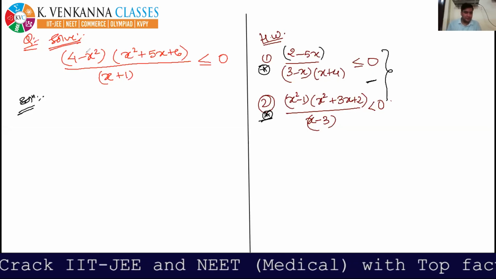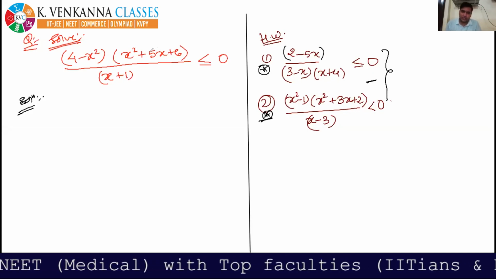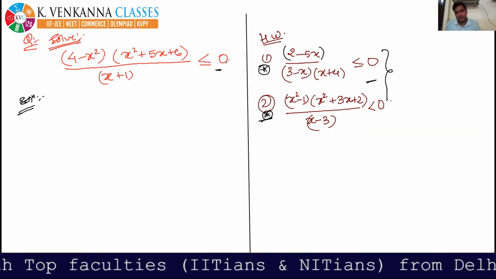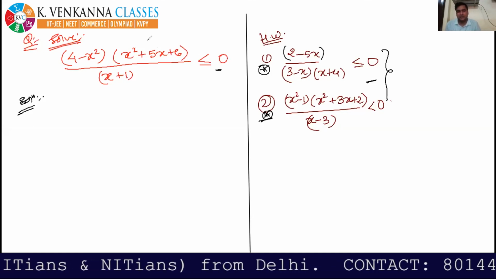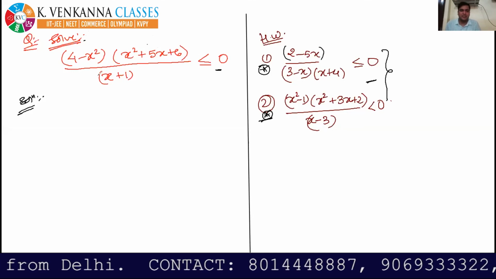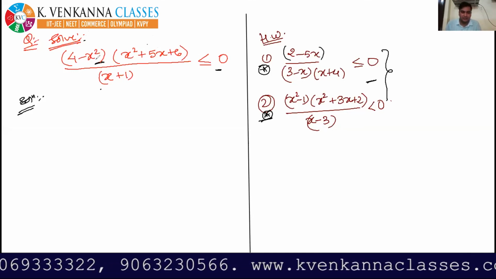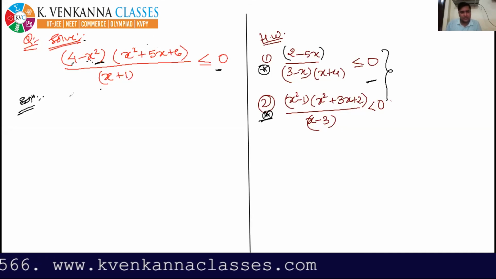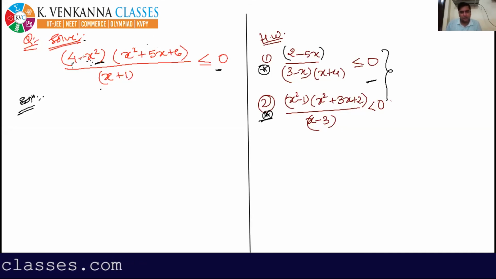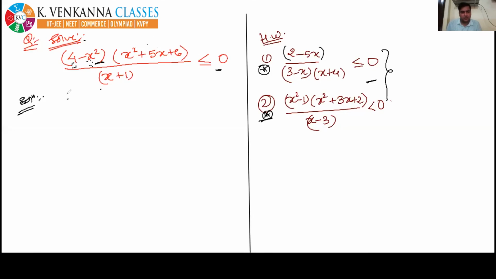Okay, see here, follow the steps. First step, RHS 0, already done. Second step, factorize the LHS into linear factors. So let's factorize it in linear factors. You can factorize this 4 minus x square by the formula of a square minus b square. So you will write (2 minus x) into (2 plus x). Everyone please focus here, okay? Now factorize this x square plus 5x plus 6 into linear factors.